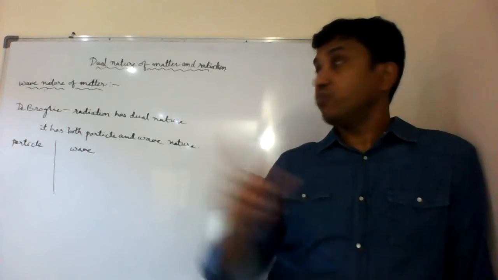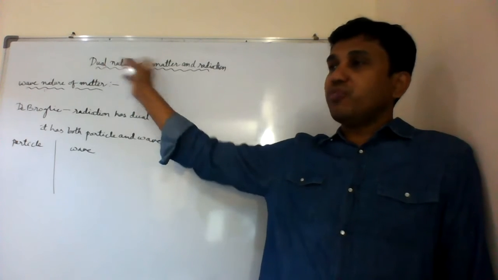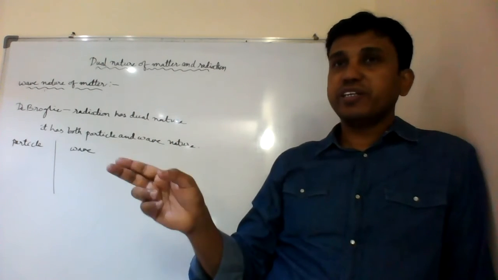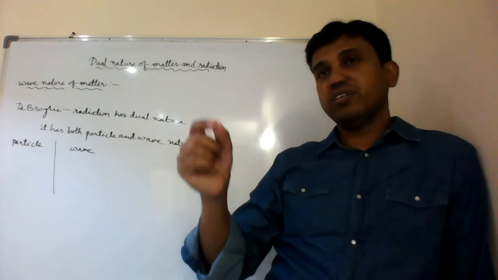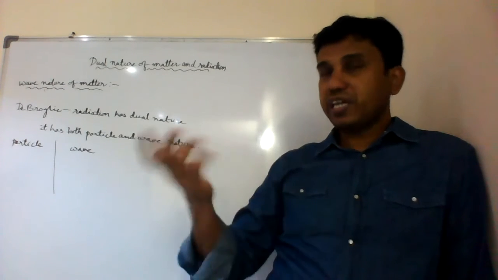The same topic, dual nature of matter and radiation. There is a title on which he got the Nobel Prize. Okay, dual nature of matter and radiation. On the same title, he got the Nobel Prize in 1927. Okay, what exactly did he do?